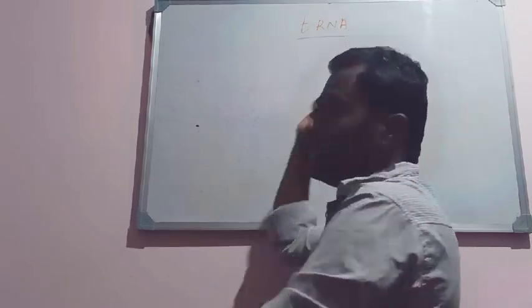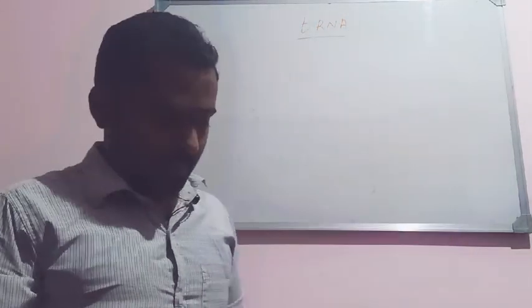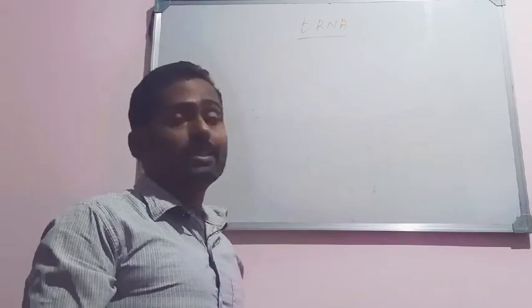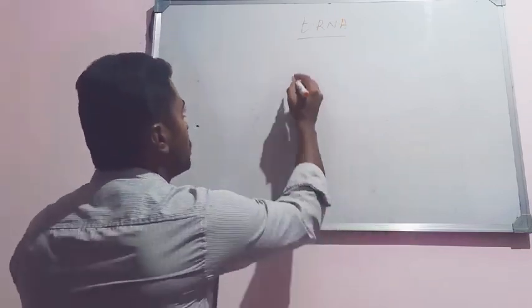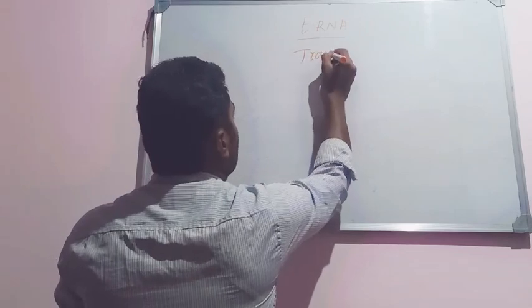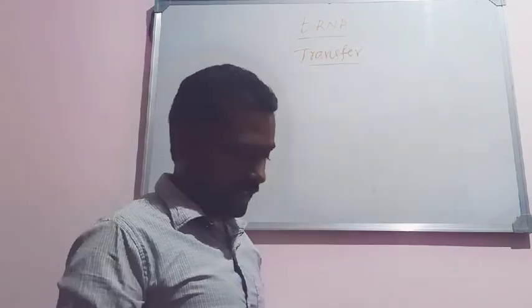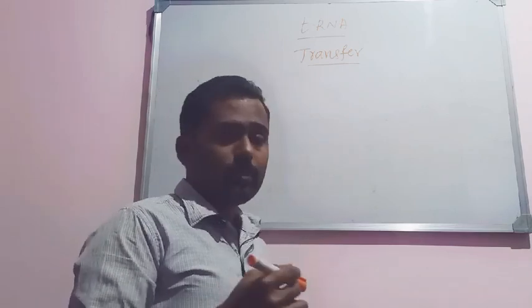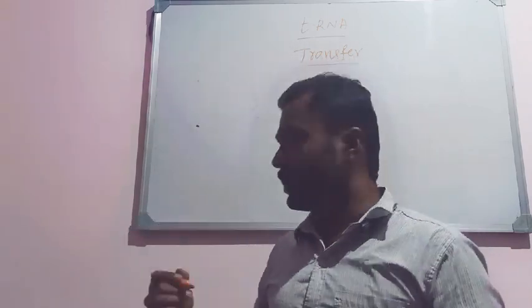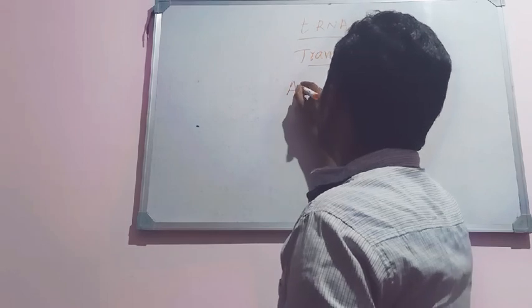See here, the tRNA, where the T stands for transfer. This is what is called the transfer RNA. It is named transfer RNA because it will transfer the amino acids.